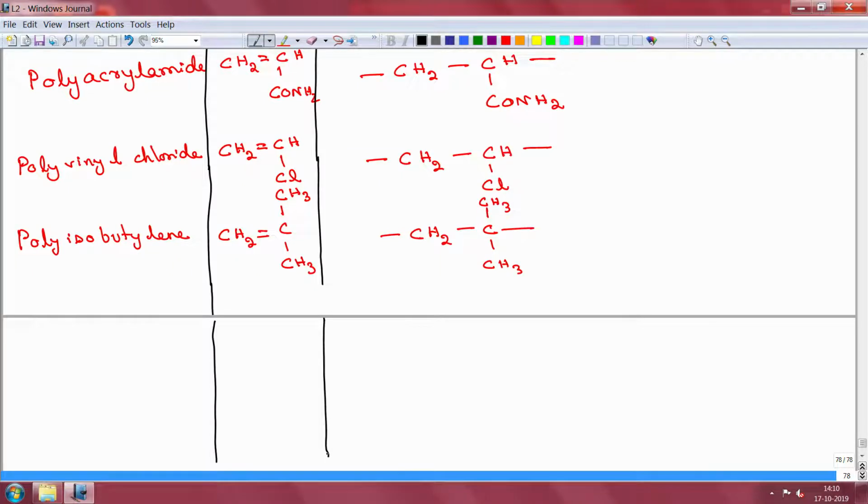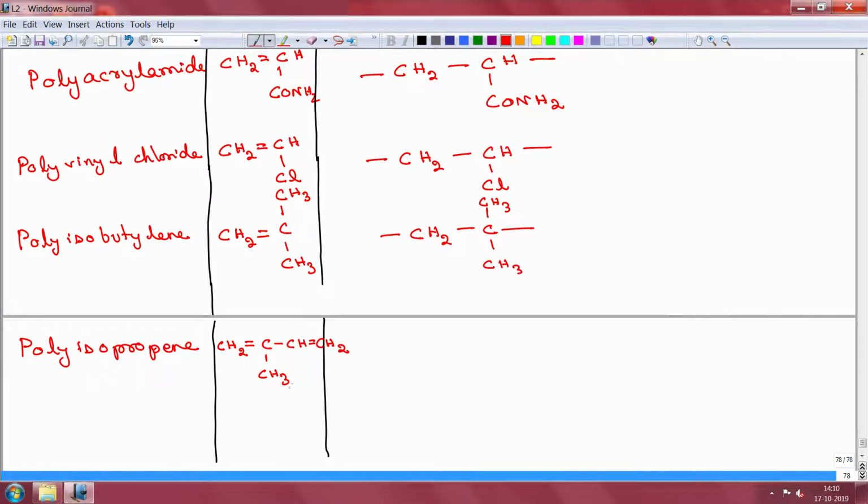Line here, and this is polyisopropene, and here your chain is slightly more complicated. So, you have a CH2, then you have a CH, you have a CH3 here, but this carbon is now attached to CH2.